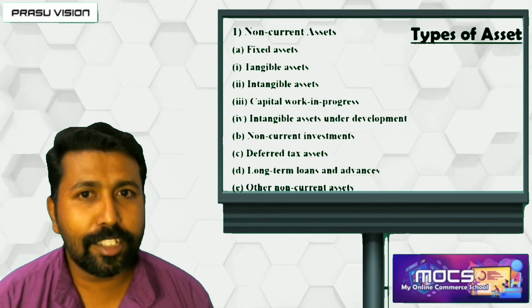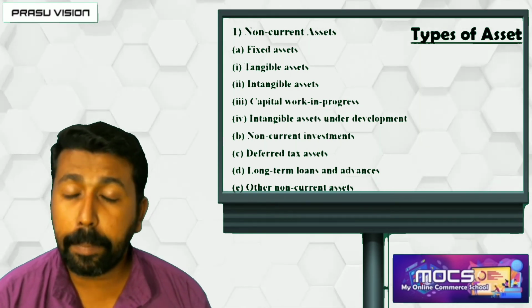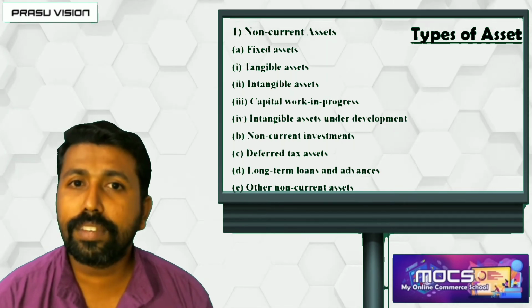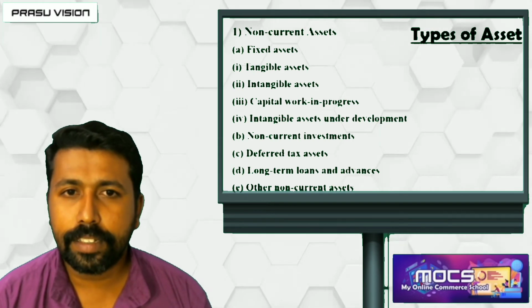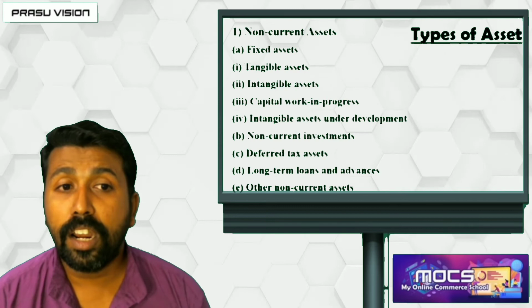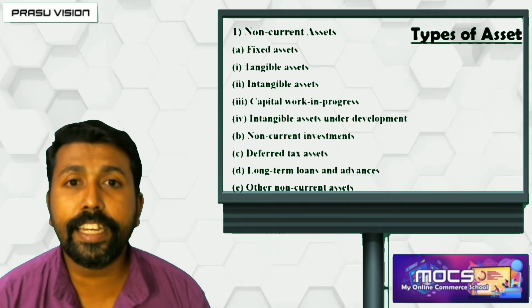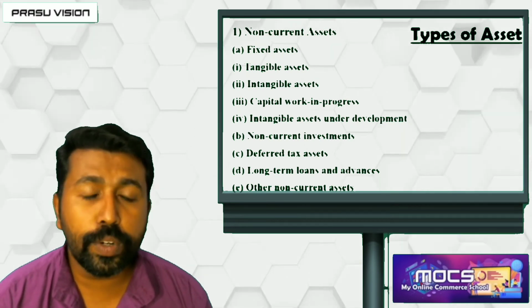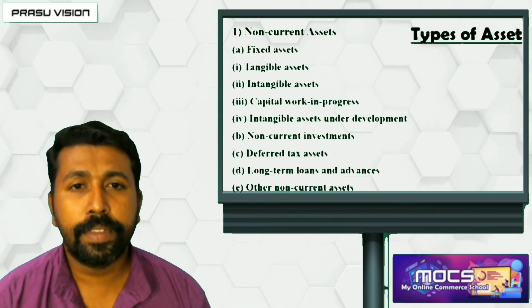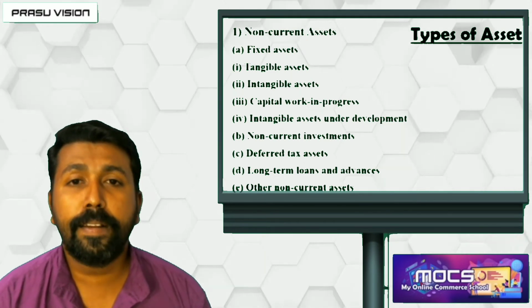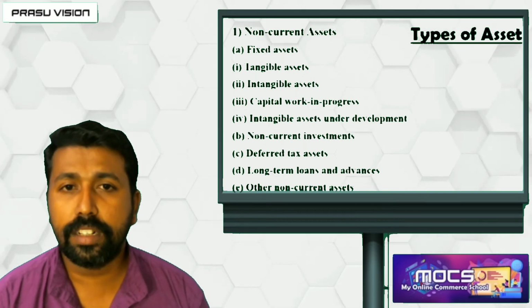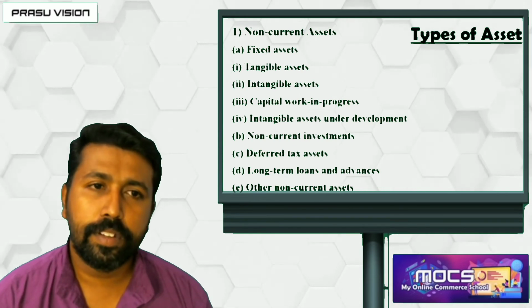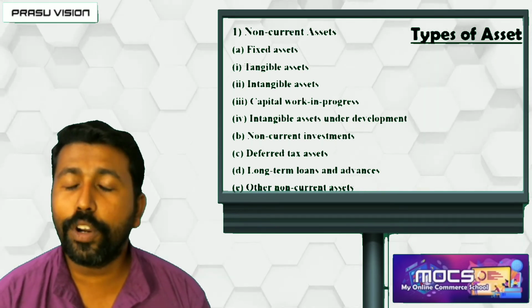And what is intangible asset under construction? In capital work in progress, the tangible fixed assets which are under construction are known as capital work in progress. Likewise, intangible assets under development means, suppose you are creating a new logo, a new trademark, or a new name for your organization, products, tagline, recipes, a design. If it is under construction, under development, that is known as intangible asset under development. So that is another item coming under non-current asset.